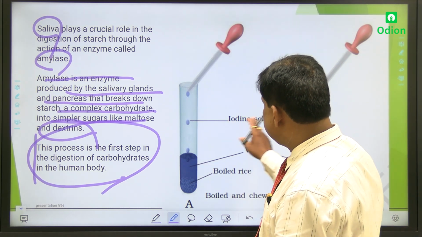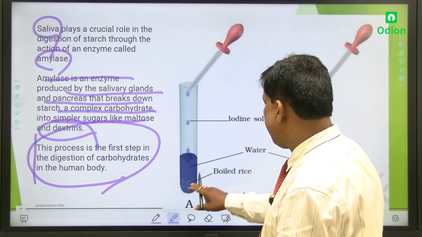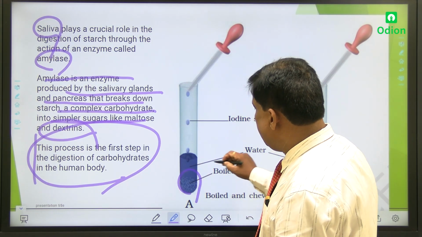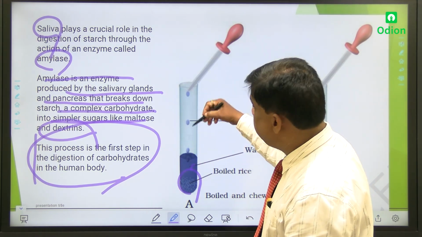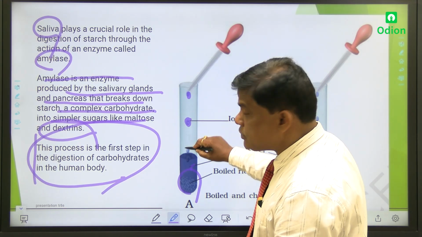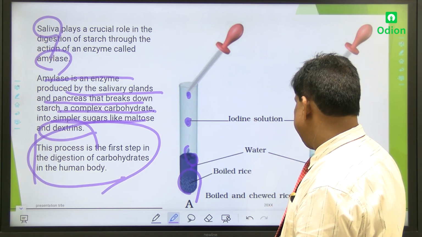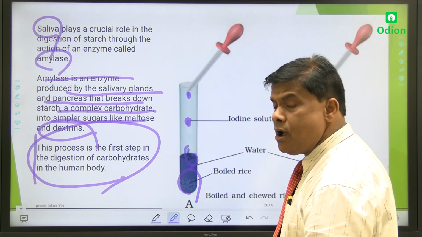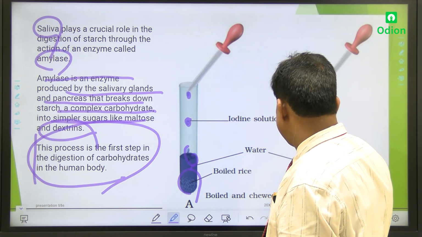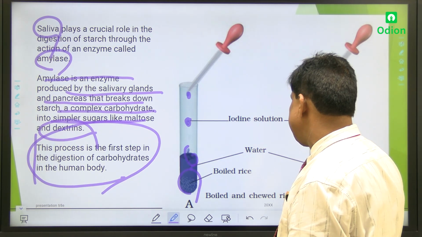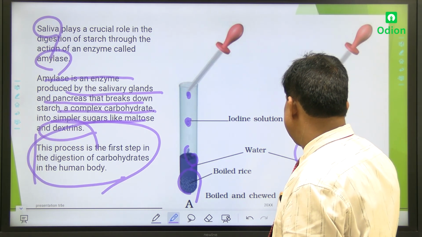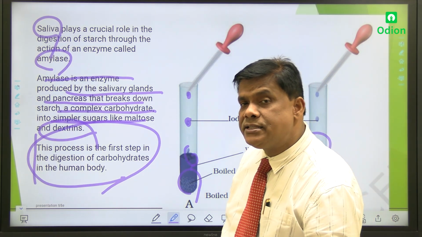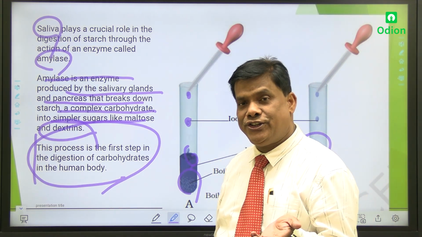Put that iodine solution. What is there? Boiled rice is taken in this test tube. In this test tube, certain boiled rice is there, and an iodine solution is mixed. A drop of iodine solution is mixed here, and you see the coloration. Here also the same thing, boiled and chewed rice. You see the procedure. Accordingly, this is the result of your test.